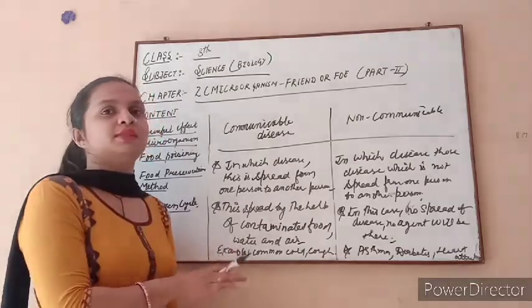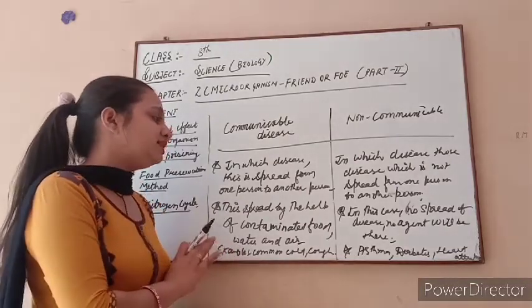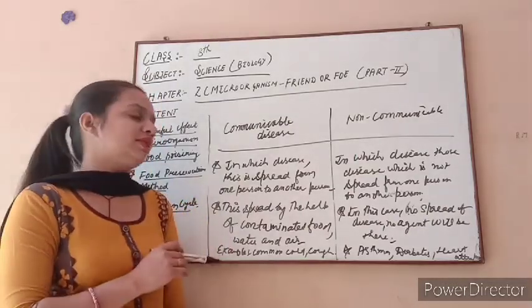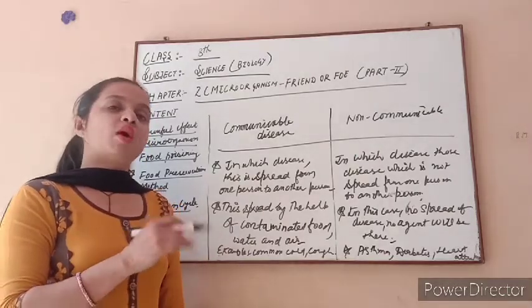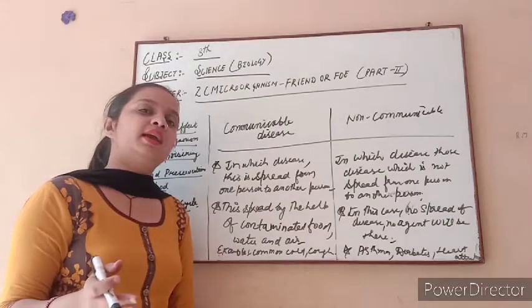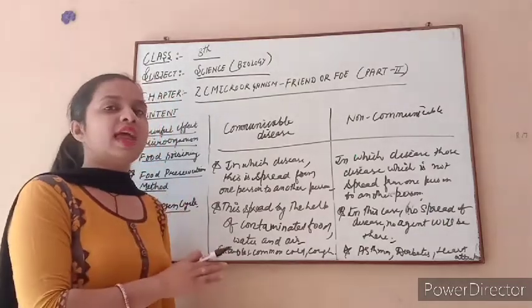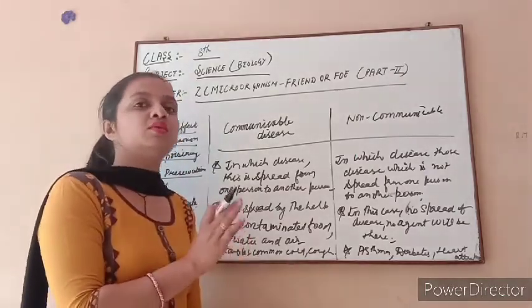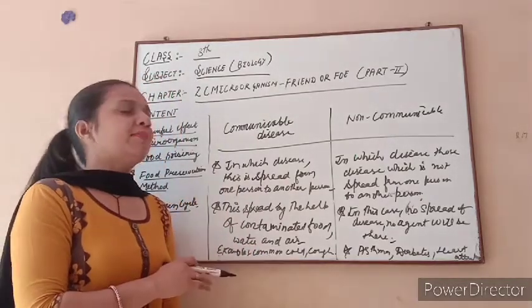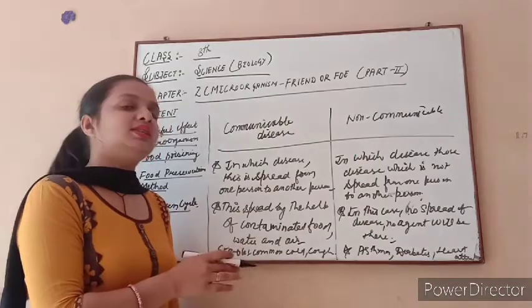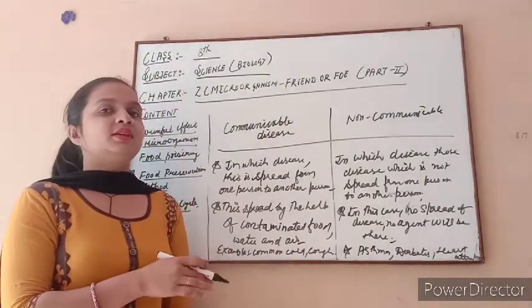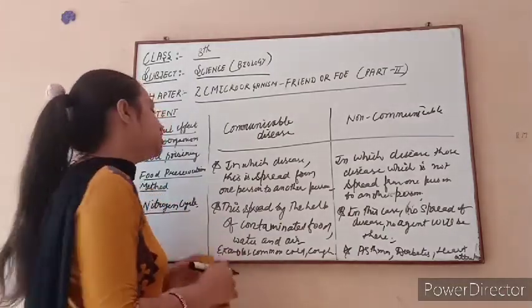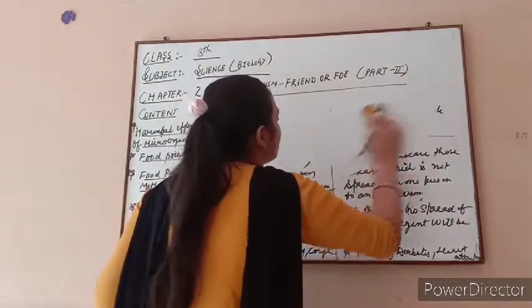I will give a very simple example. If one person in our family is suffering from common cold, the cold spreads from one person to another by the fine droplets of the unhealthy person reaching the healthy person. So this is an example of a communicable disease, because it spreads from an unhealthy person to a healthy person. This is how disease is transferred from one person to another.